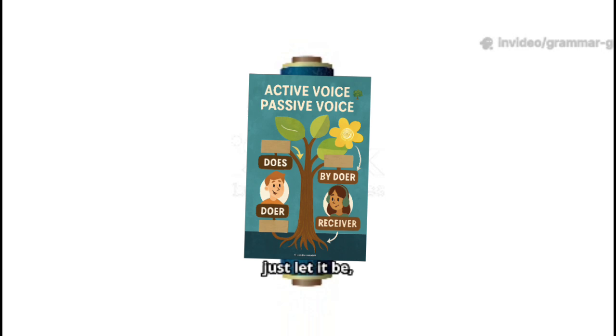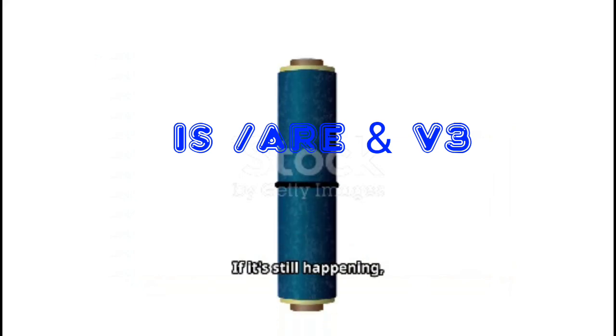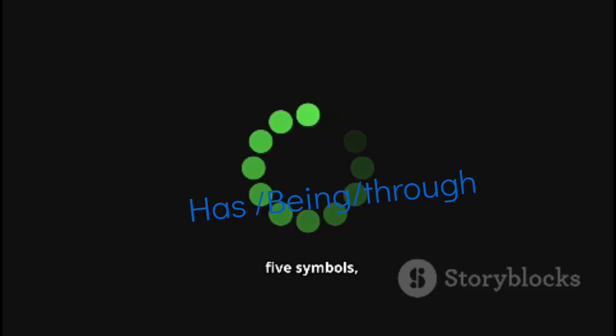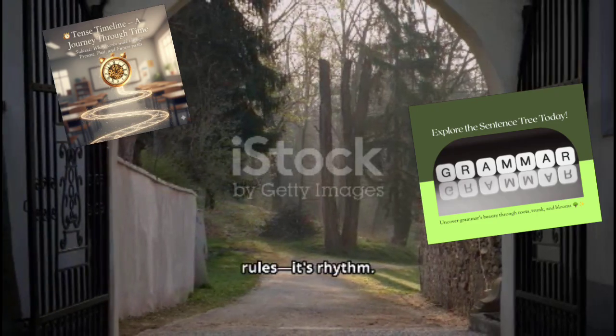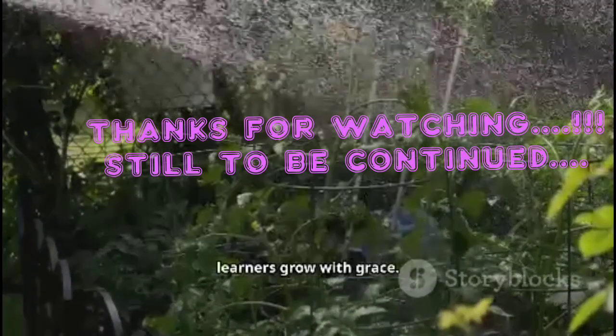To shift the voice, just let it be. Add is or are and V3. If it's still happening, add being to, and has been joins when the job is through. 5 symbols, 1 grammar arc. Grammar isn't just rules, it's rhythm. Let your sentences sing, let your verbs bloom, and let your learners grow with grace.